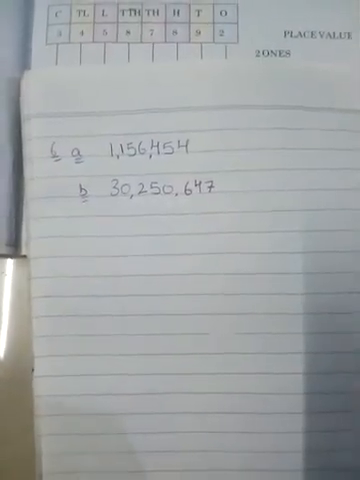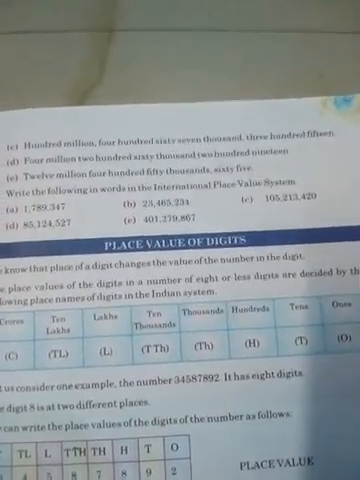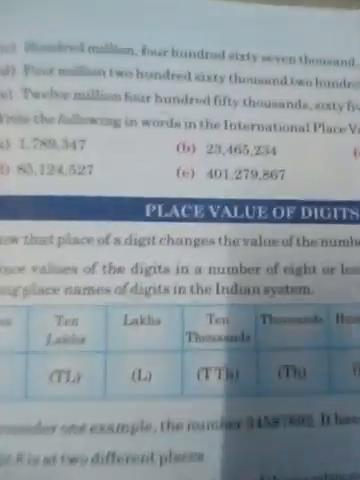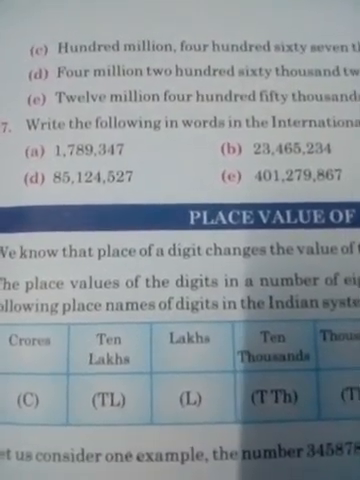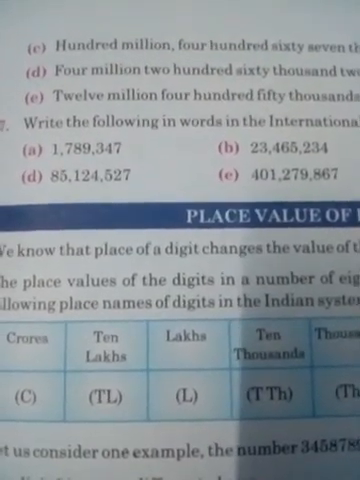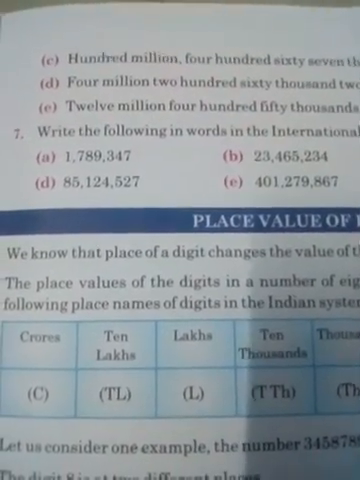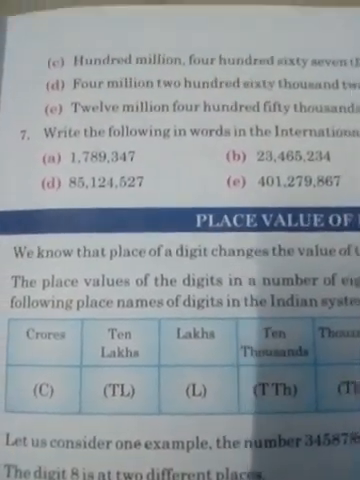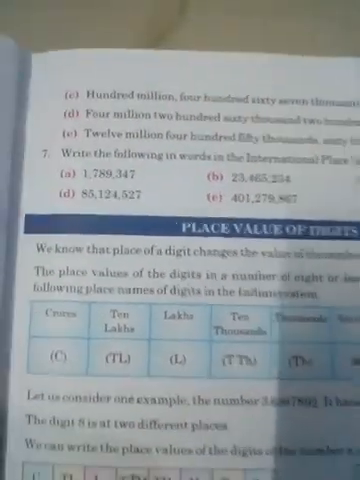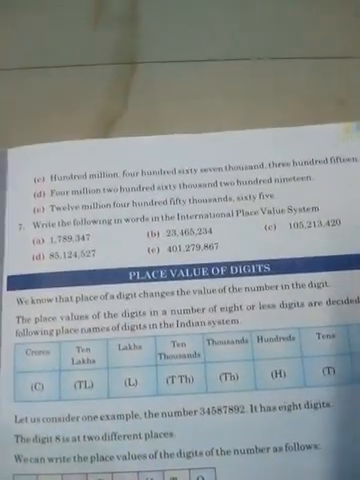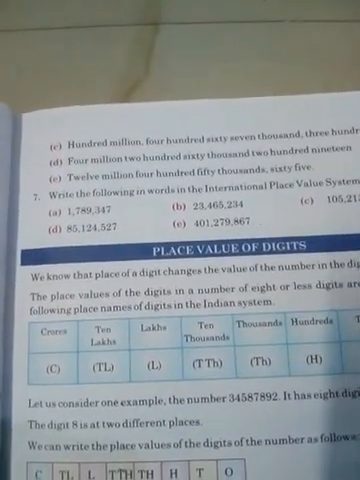Question number 7 is also given to you. Write the following in words in the international place value system. That means the commas are already placed for you. So the number name is for 1,789,347. Okay class, so likewise you have to do question number 5, 6 and 7 in your copy, in a proper systematic way. I want each and every one of you to do it in a proper systematic way.